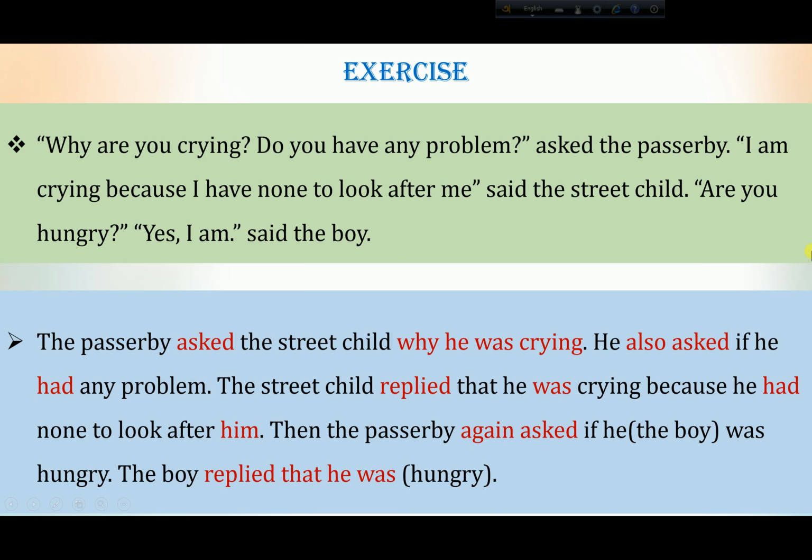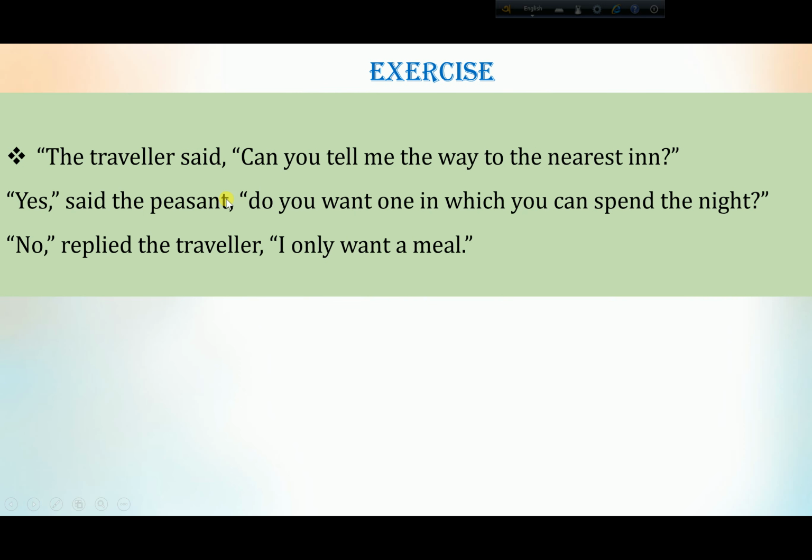Okay. Next example. The traveler said, "Can you tell me the way to the nearest inn?" So within inverted commas. Okay. "Yes," said the peasant. "Do you want one in which you can spend the night?" So it is a question again by the peasant. "No," replied the traveler, "I only want a meal." So there is a traveler, there is a peasant. Traveler asking, peasant replying, peasant asking, traveler replying.